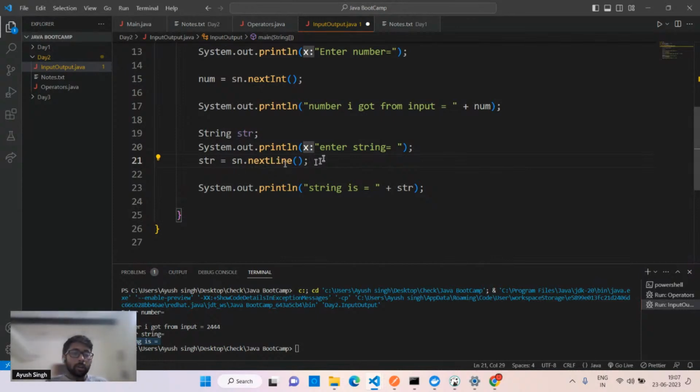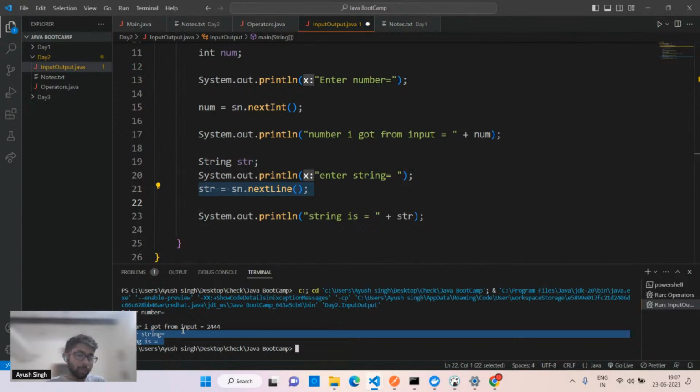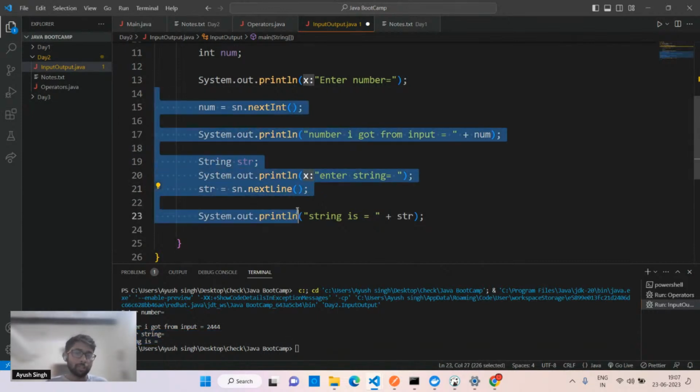So what you have to do in this part is figure it out. You have to go through the web and check what is happening if I'm taking an integer as an input, and afterwards if I'm taking the string as an input. What is the difference? Why am I not getting to this point? Why is it automatically returning the empty string? What is happening in here? That you have to check. That is the question.